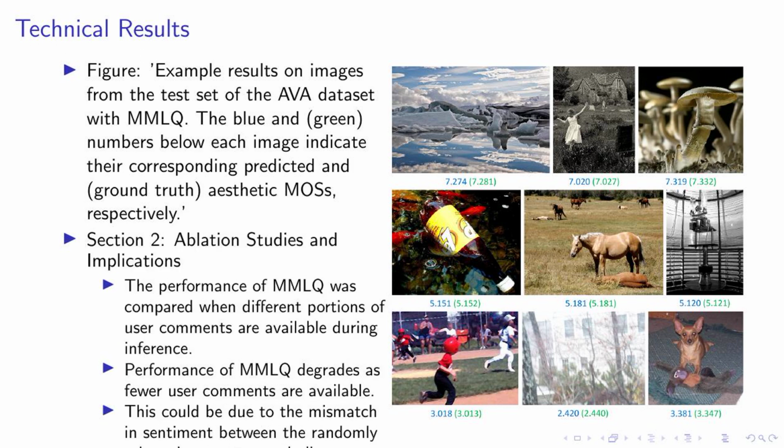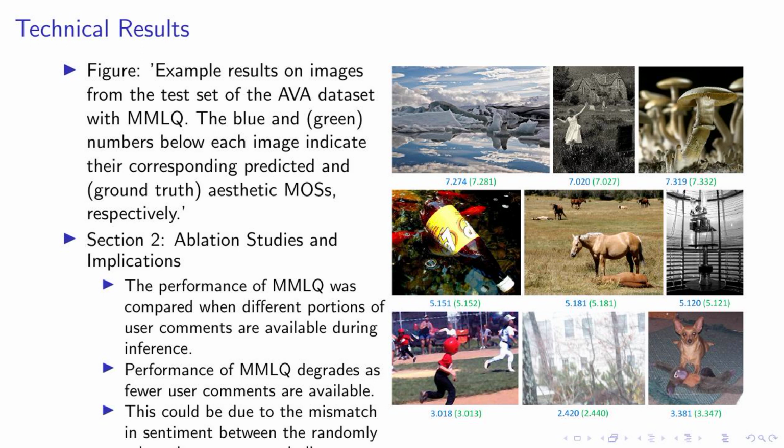Moving on to our technical results, let's take a look at the example results on images from the AVA dataset using our MMLQ method. The blue and green numbers below each image represent the predicted and ground truth aesthetic mean opinion scores, respectively. Now, let's delve into our ablation studies and their implications. We observed that the performance of MMLQ varies when different portions of user comments are available during inference. Interestingly, as fewer user comments are available, the performance of MMLQ tends to degrade.